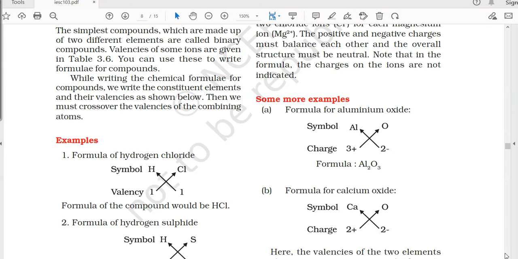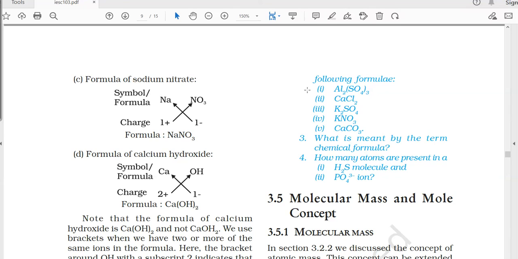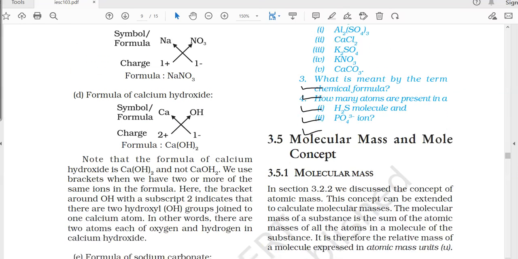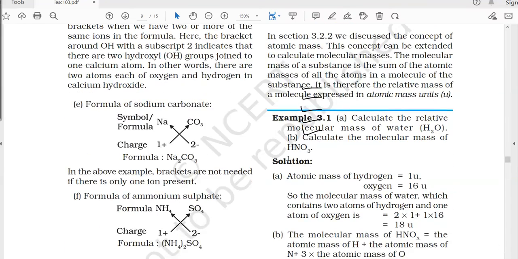Okay. So for you, I am giving a task that at home, try to form and give the name of these compounds which have been formed here. Also try by yourself different combinations of elements or compounds which have been shown in this particular NCERT book, and try to solve these questions.